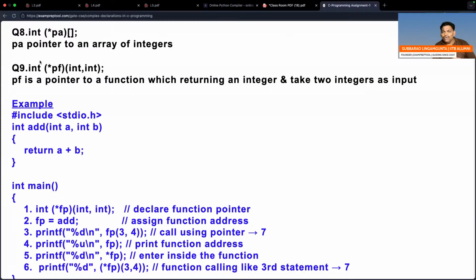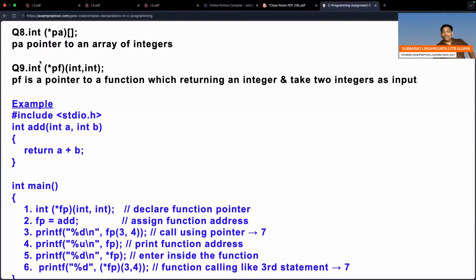Question number 9, do you have doubt? Maximum they will ask declarations, and they will ask what is the meaning of this declaration. In the options, you have to find out. Don't learn anything by heart, go systematically. Two brackets. Brackets have highest priority, both the same priority. Associativity is left to right. Go to the left first. Inside it, there is the operand PF.